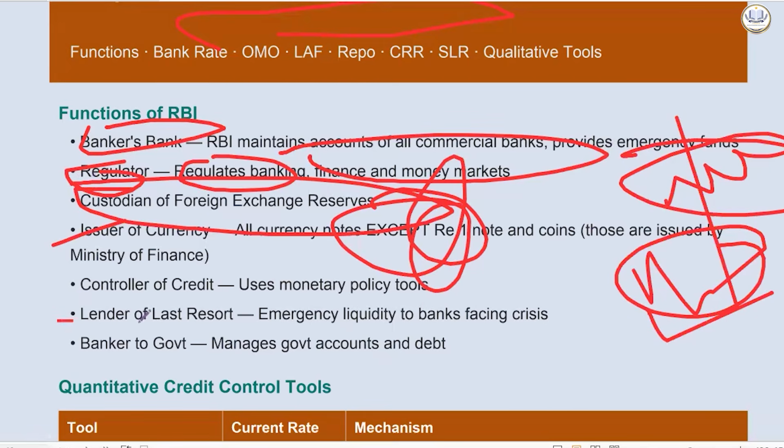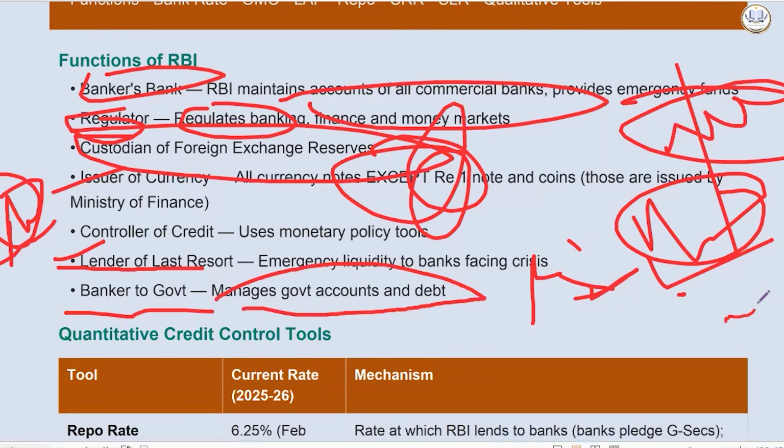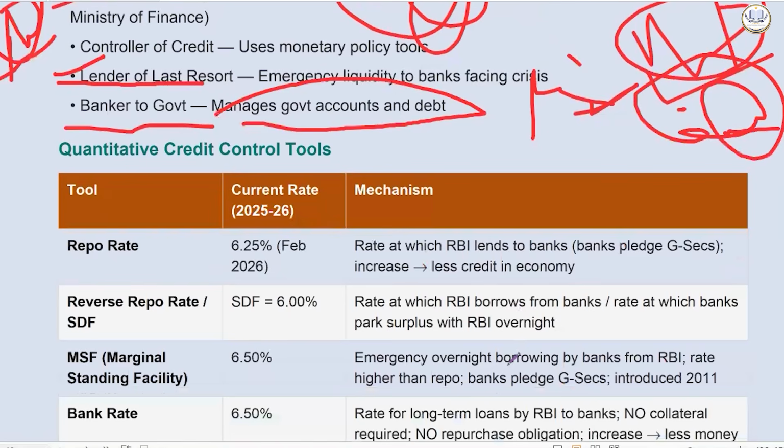It is the lender of last resort because in an emergency liquidity condition, when a bank is in dire need, there is no option. The bank is facing a liquidity crisis. RBI will lend to them. This is called lender of last resort, already asked in PYQs in 2021. Banker to government: it also manages the government's account and debt. We also have ways and means advance. You must have heard about it.